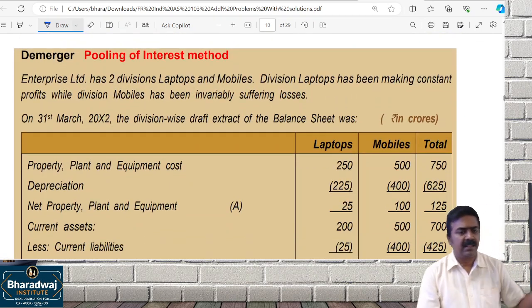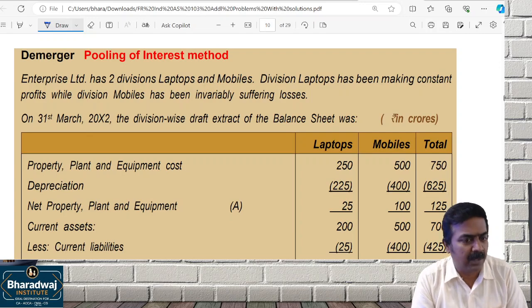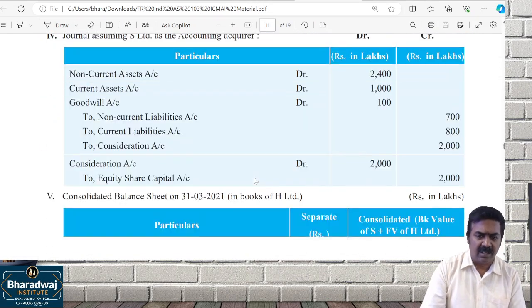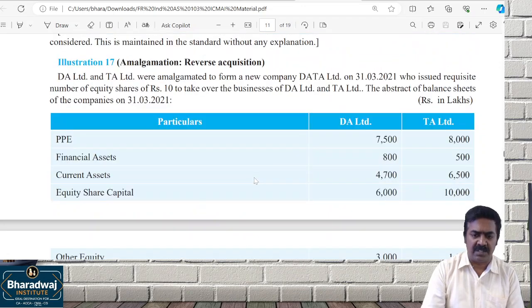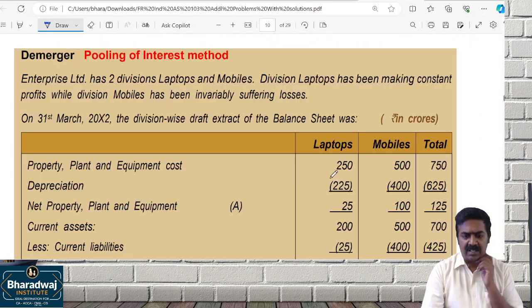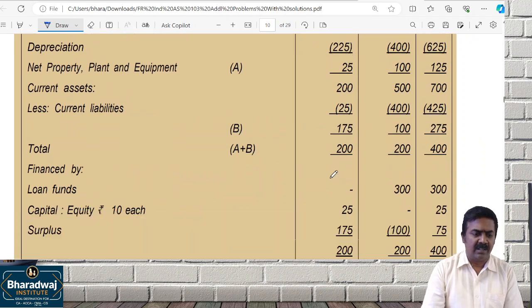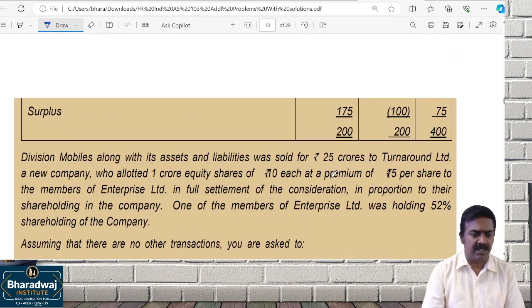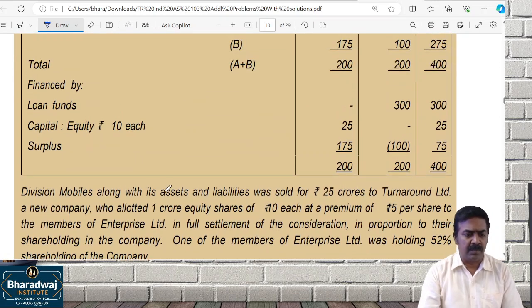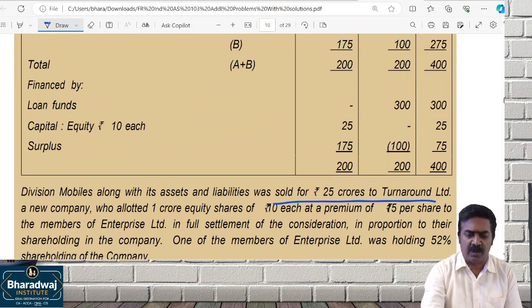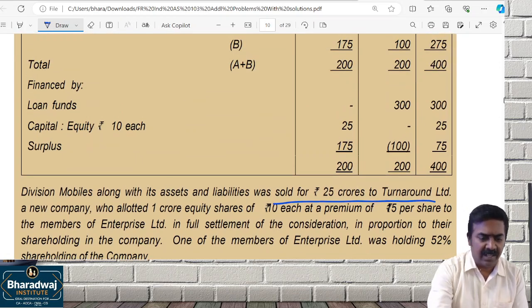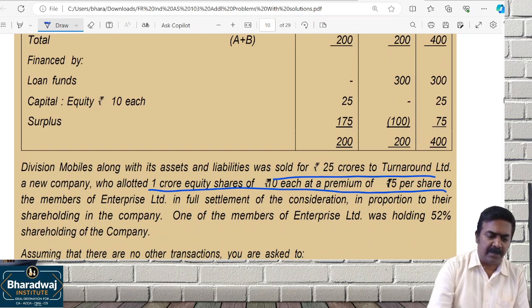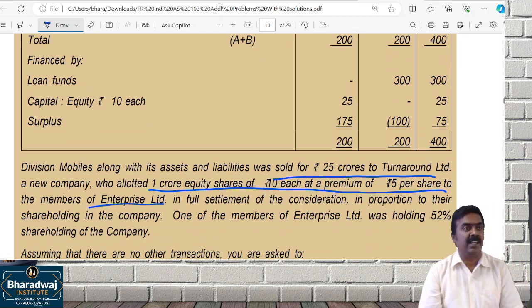Okay. This model problem we have already done in our material, where two divisions, X and Y, are transferred. The shares can be given to whom? Employees. Clear, it is given. Division Mobiles, along with assets and liabilities, is sold for what? 25 crore. The company will allot 1 crore shares of 10 each at a premium of what? 5 per share to the members of the selling company.